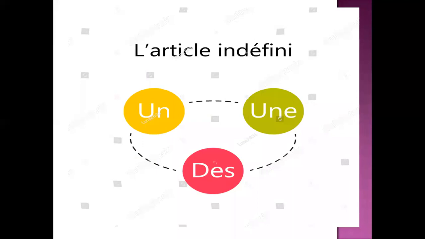Now you all must have studied indefinite articles in English. They are a and an. Same way in French we have l'article indéfini, which is indefinite articles, and we have three forms of indefinite articles, which is un, une, and des.